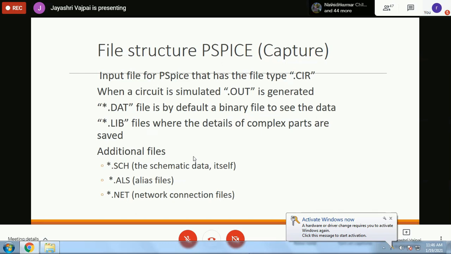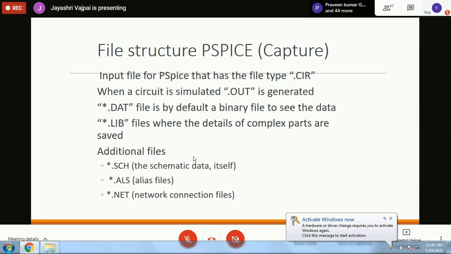Now, the input file for PSpice has the file type .cir. So whatever you will save in the schematics will have .sch, and from .sch the circuit file will be created, .cir. The .cir file will allow you to go for the simulation.